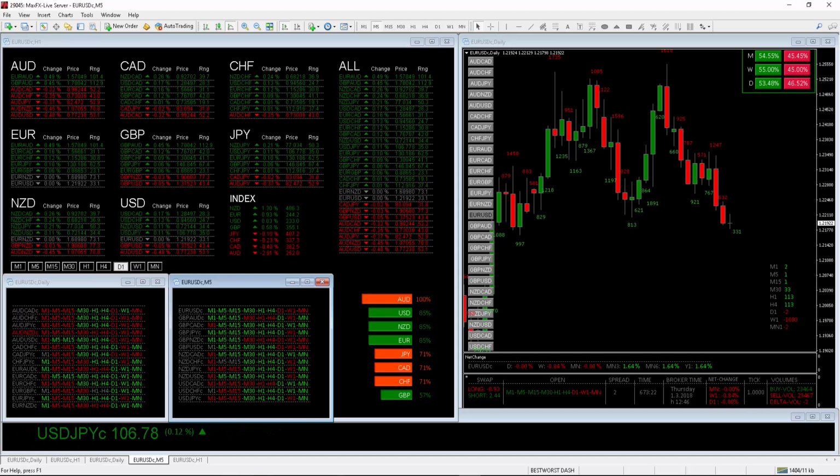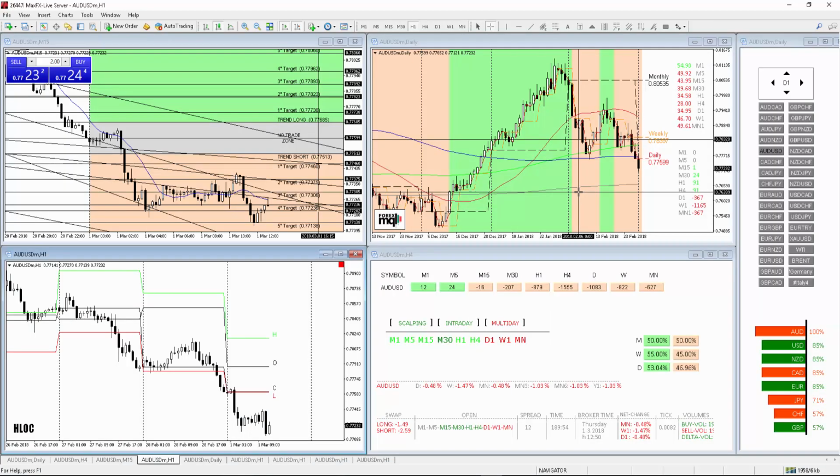The power strength gives us the Australian dollar 100% short. And then we have high percentages on the US dollar, New Zealand dollar, and euro also, all of them 85% long. The best trades so far on the Forex market are Euro Australian dollar, ahead by 0.49%, and Aussie US dollar, losing 0.48%. Now let's go to the charts to analyze the majors.